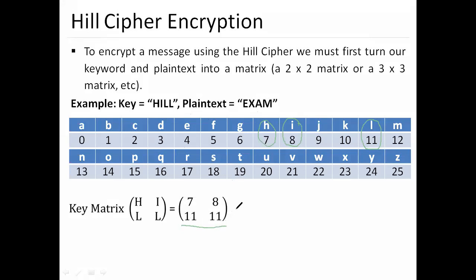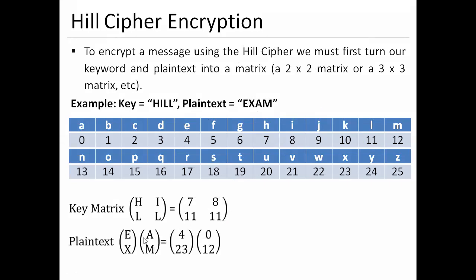Let us go ahead. This is my plain text, EXAM. Here we have two pairs of it. E is 4, and again what do we have?